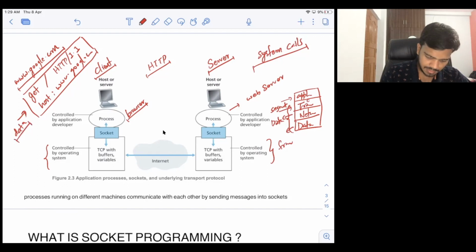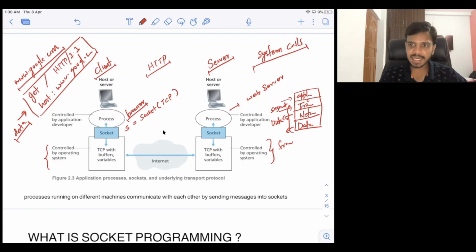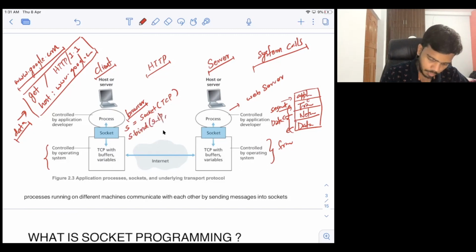First, the browser will do something like s = socket. Basically, it is going to create a socket, and it will also mention which protocol it wants to use. The browser can tell UDP or TCP. Let's say here we are going to use the TCP protocol. Now, every socket is associated with an IP address and port number. So typically you can use a function like s.bind. You want to bind this socket to some IP address, in this case the source IP address, let's call it s_IP, and some port number, something like s_source_port.